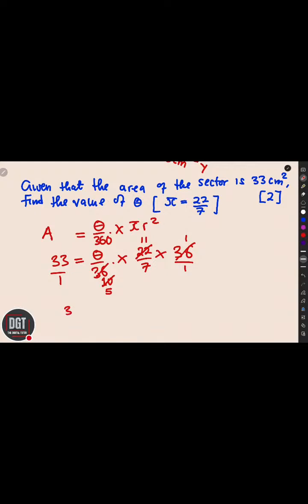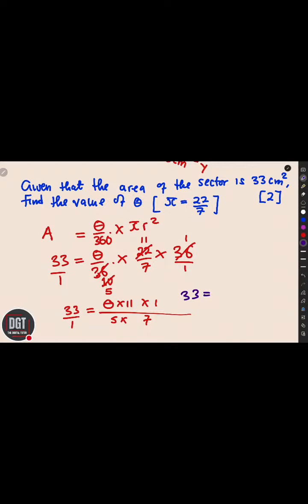So what is remaining is 33 equal to theta on top. Then down, what are you going to have? We can just multiply everything on top and everything down. So multiply by 11, multiply by 1. Then down you're going to remain with 5 multiplied by 5 multiplied by 7. This is what has remained down. Then at this point we can cross multiply. What you don't want in paper 1 is you to multiply this and find 35. Better you leave them like this. I'll explain why. So let me continue from here.